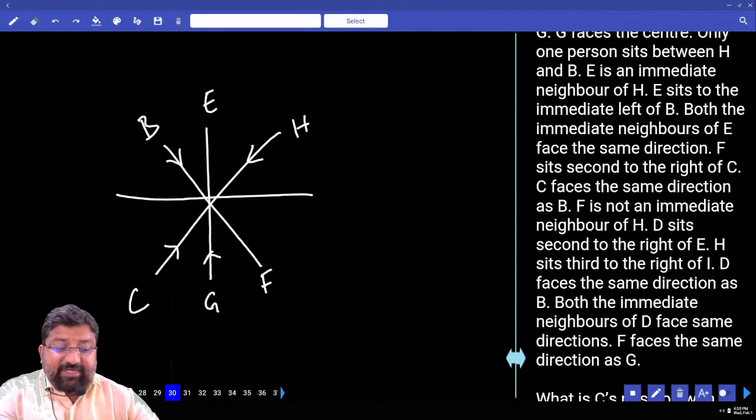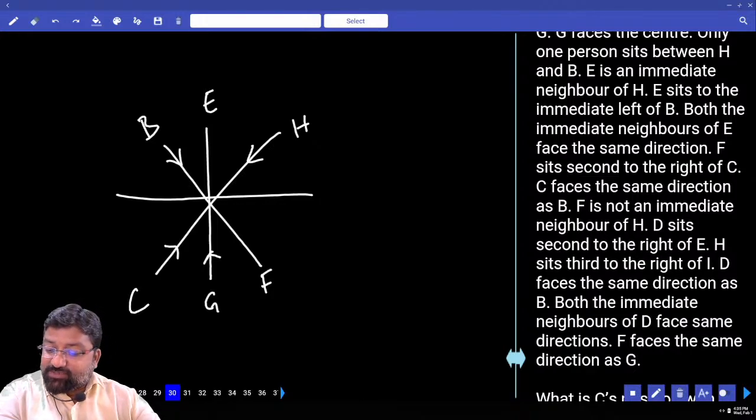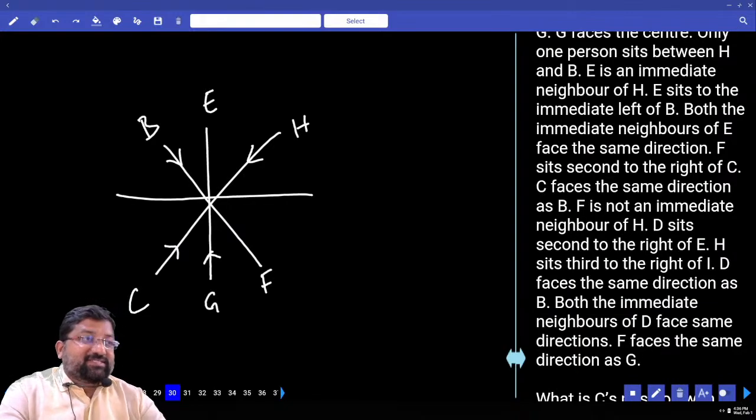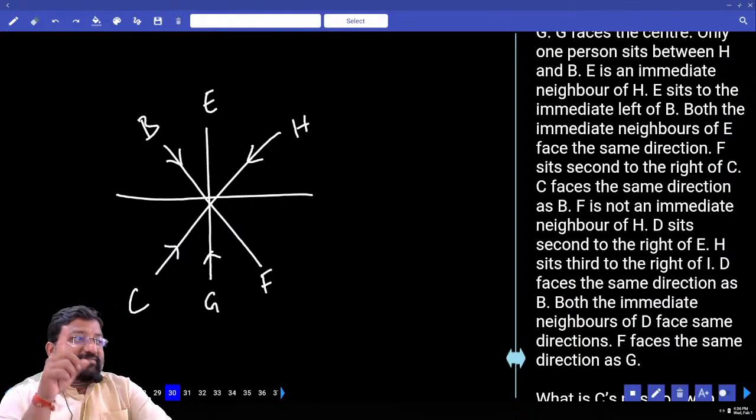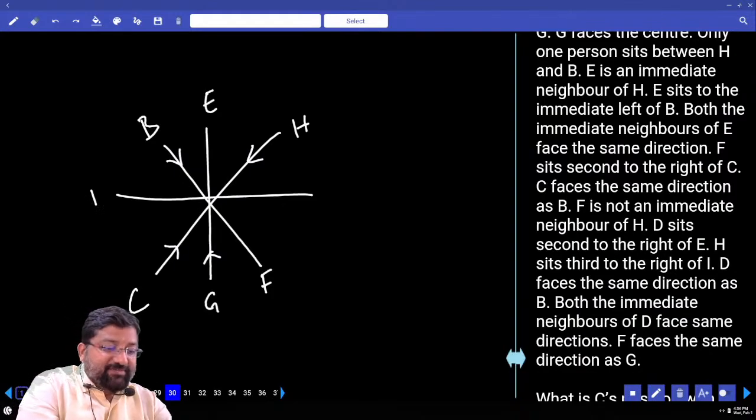F is not an immediate neighbor of H. Done? No problem at all. D sits second to the right of E. How many possibilities? 2 possibilities. Next line. H sits third to the right of I, so from H, I should be in the third place. How many possibilities? Only 1.